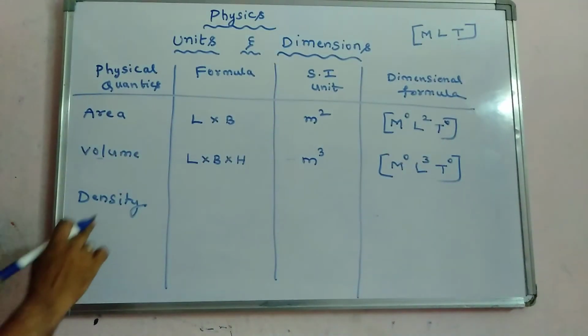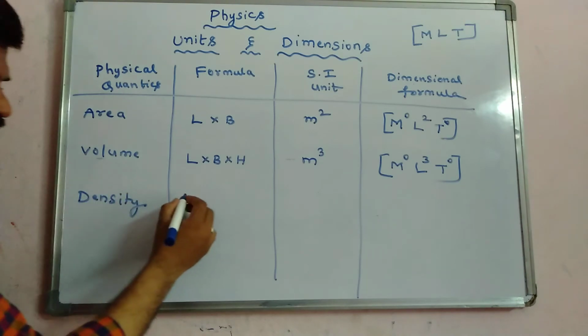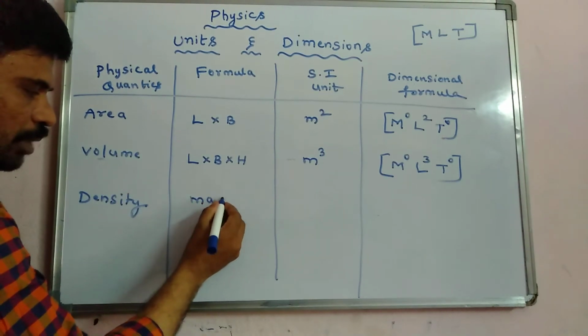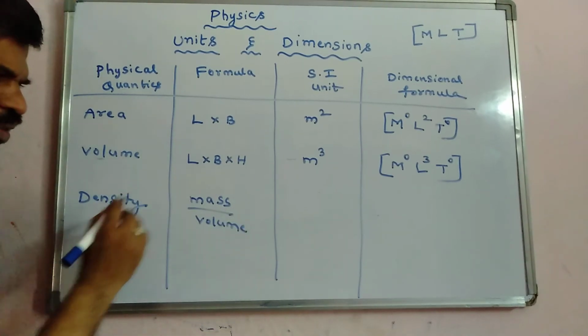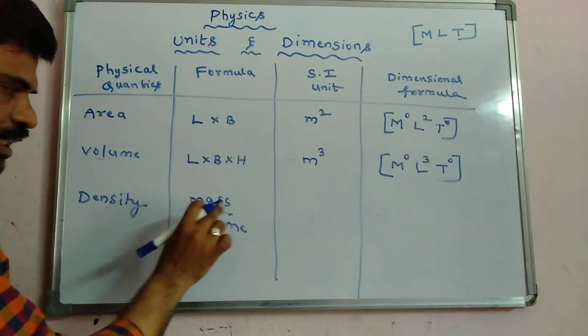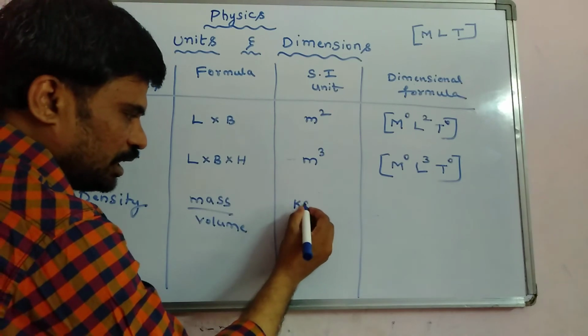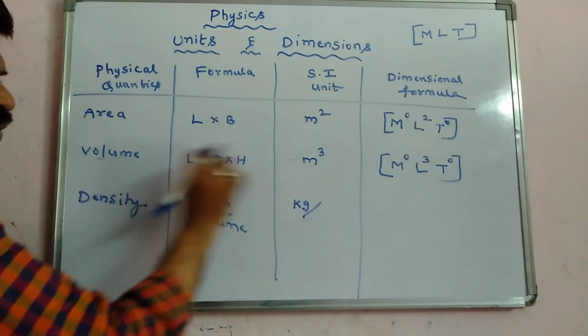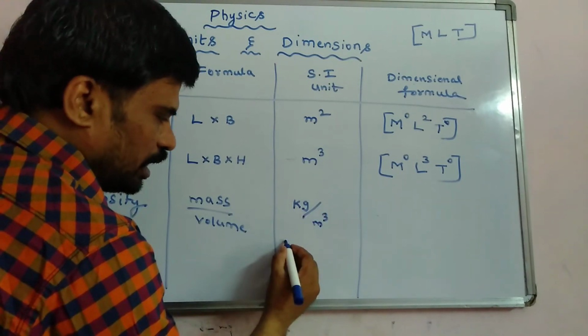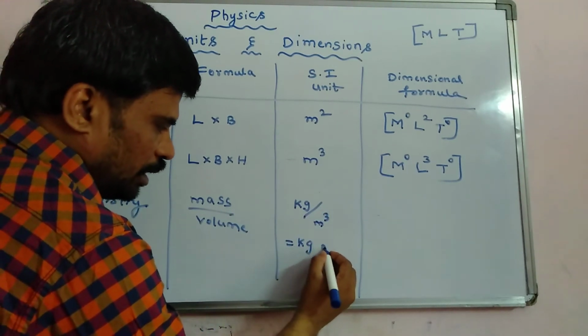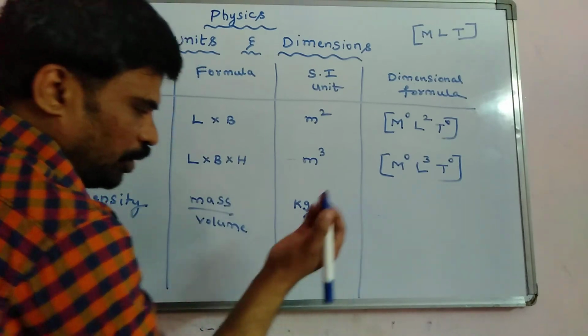Next, let us write the formula for density. Density is mass by volume. What is the SI unit for density? Mass is measured in kg, and volume, as you just got, is meter cube. So it is kg m power minus 3.